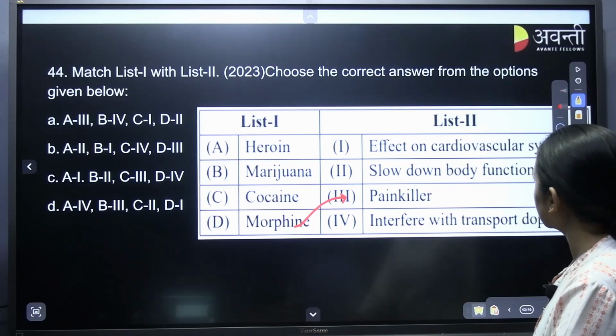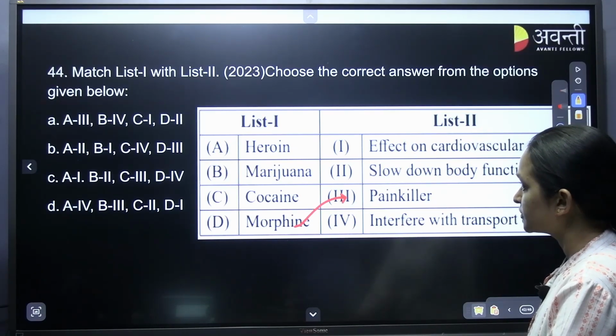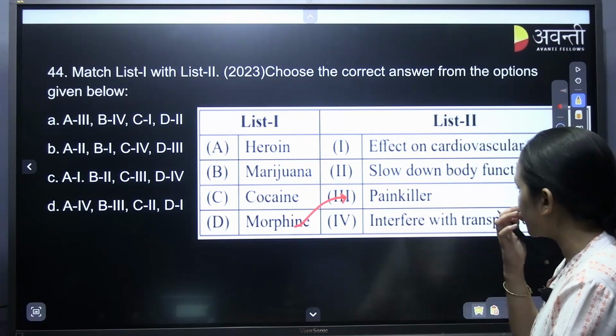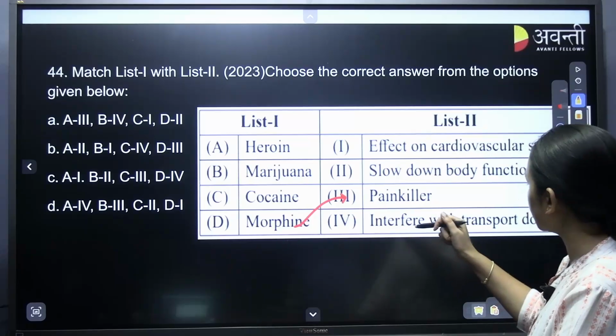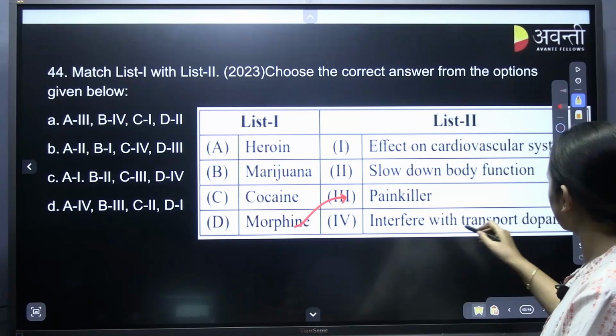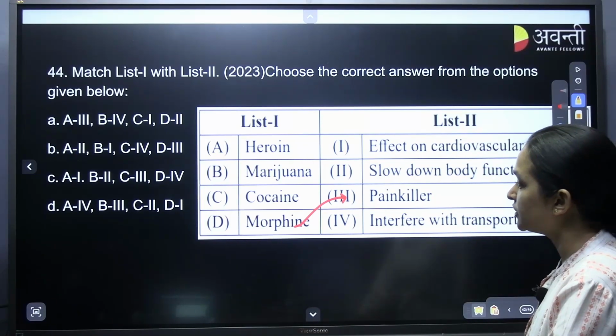Effect on cardiovascular system, cocaine, effect on? Yes, tell me students. Morphine is a painkiller. Then marijuana, it's also an alkaloid which will be interfering with, it does the same, right? We'll just see.